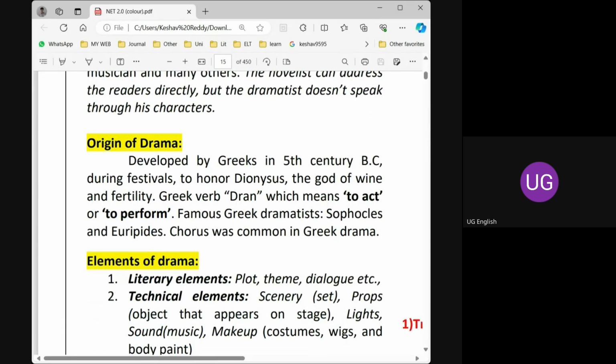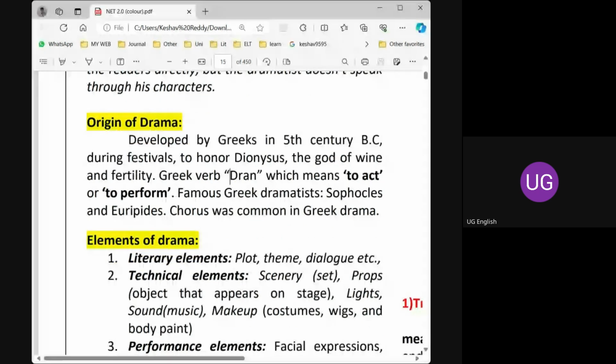The Greek word drama means to act, to perform, to do. This originated in the 5th century BC, and it was a sort of festival, a sort of celebration in honor of their god Dionysus.